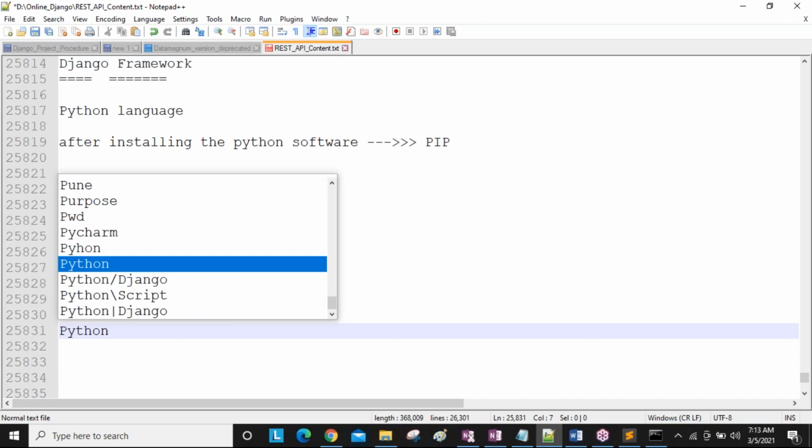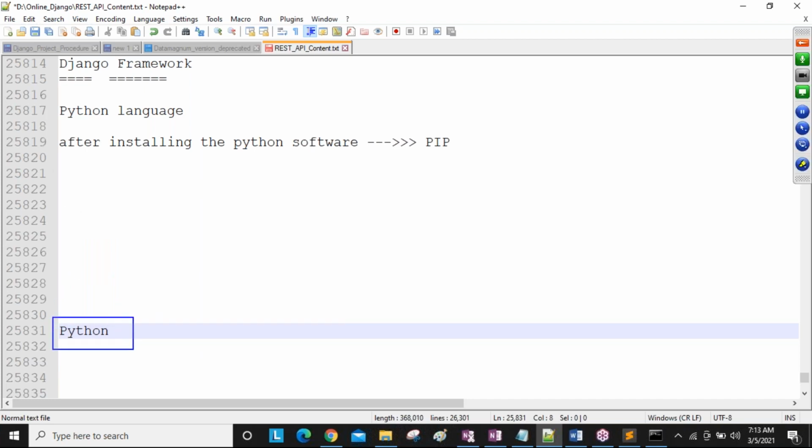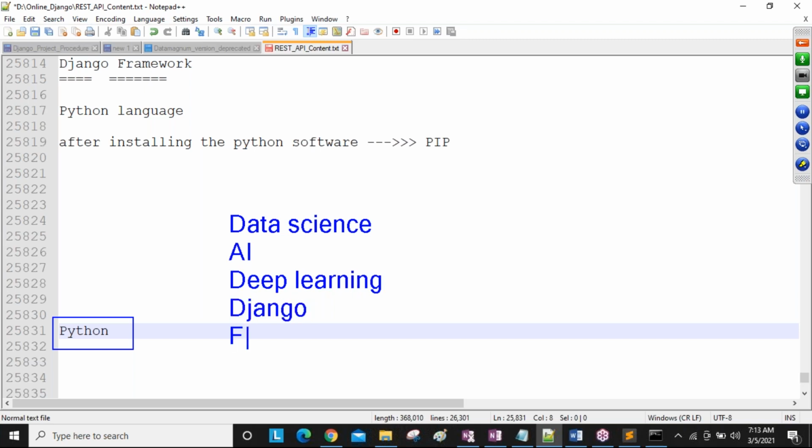So one more overview I'm giving. So Python you are learning, guys. After learning the Python, you are going to join different courses. For example, data science you can join, artificial intelligence you can join, deep learning you can join, machine learning, and the Django framework you can join, and the Flask framework you can join, DevOps you can join. Okay? Like n number of courses there, guys.